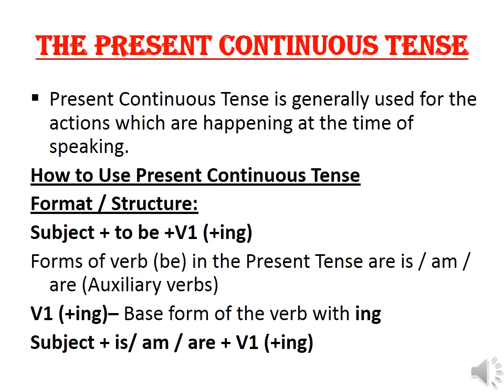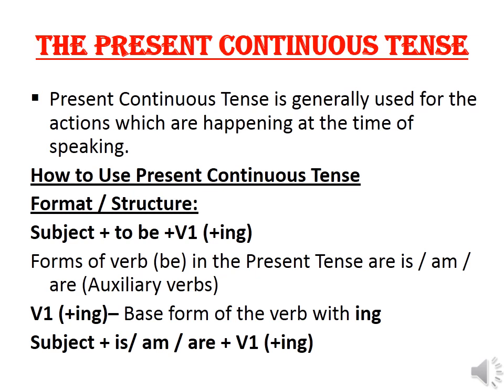Now we will learn how to use present continuous tense and what is its format or structure. So first the subject, then the verb to be, and then the V1 form of the verb along with ing is the format. The forms of be in the present tense are is, am, are, which are also known as the auxiliary verbs.